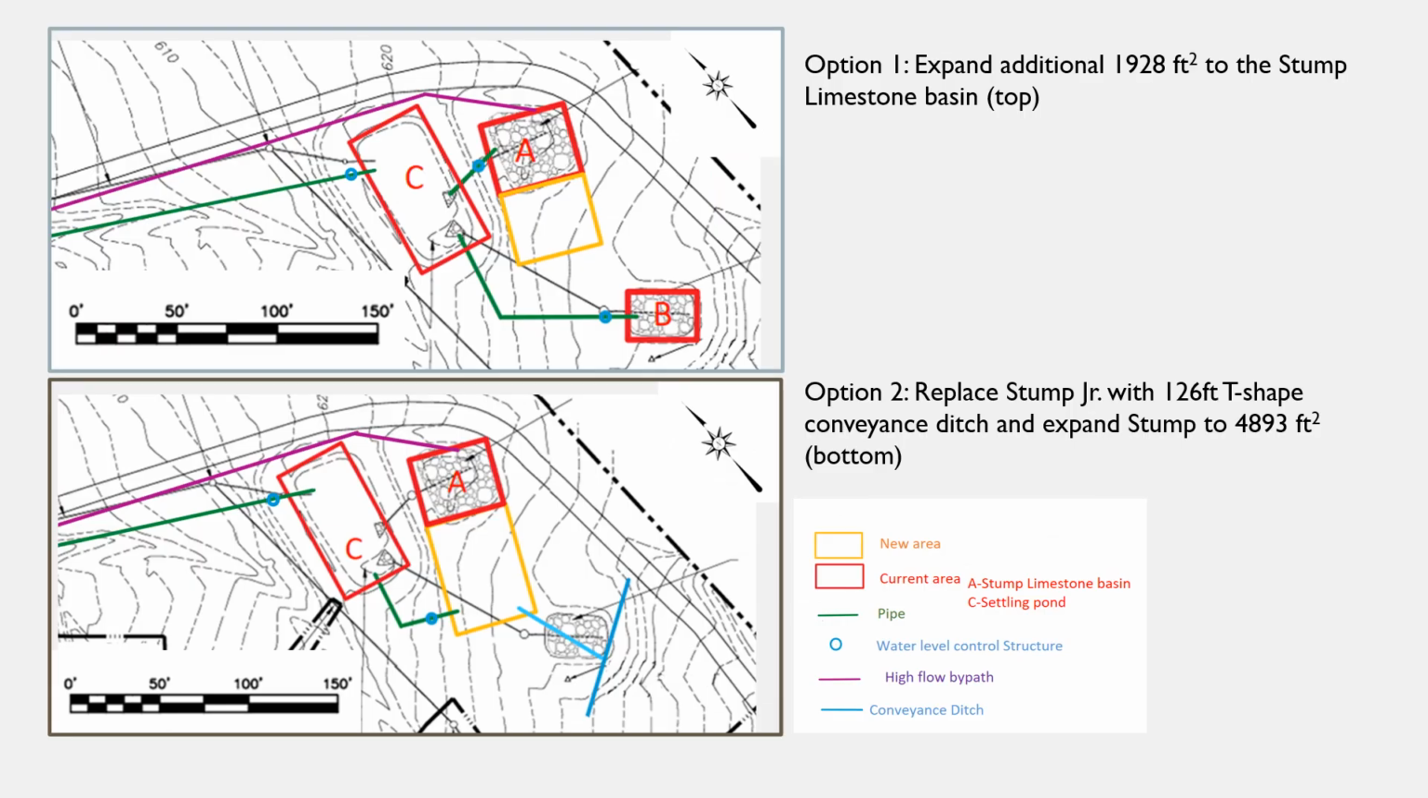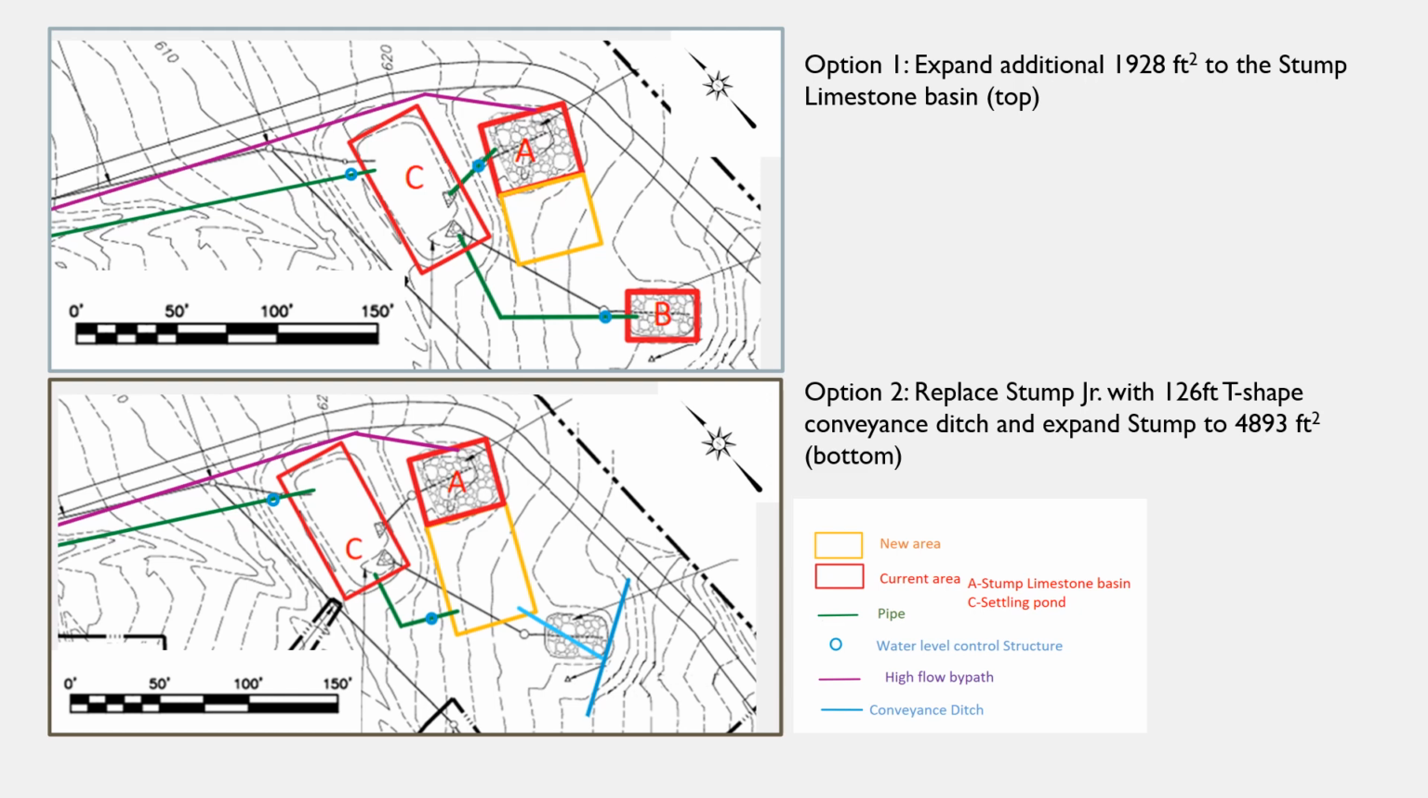We are considering 2 options for redesigning Stump and Stump Junior treatment system. Option 1 involves redesigning the Stump limestone bed due to insufficient area, while retaining the original design for both Stump Junior and the settling pond. An additional 1,928 feet squared will be added to the Stump limestone bed.